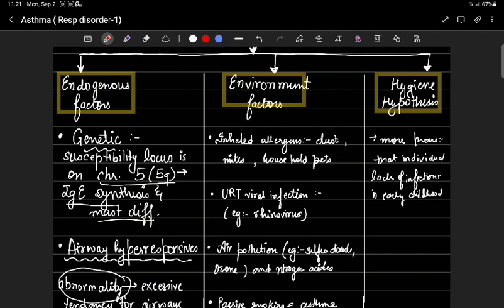Now comes the hygiene hypothesis. It proposes that individuals who lack infection in early childhood are more prone to asthma than children who are brought up on farms, who are exposed to high levels of endotoxins.